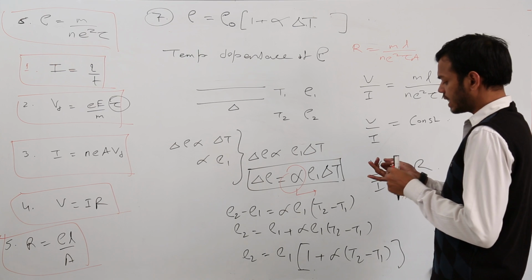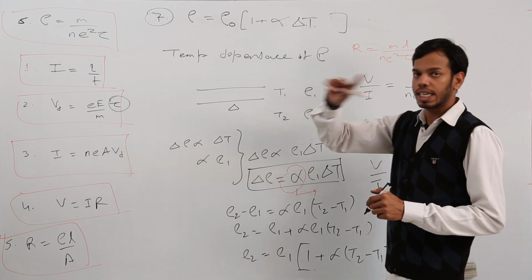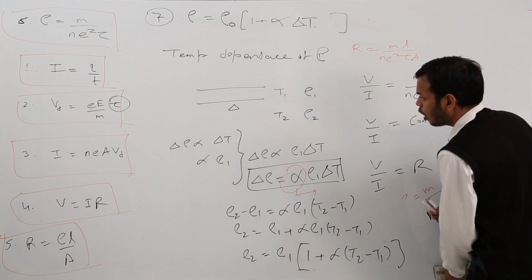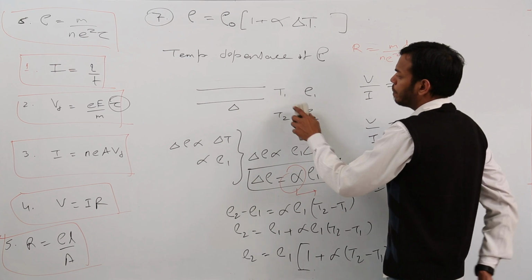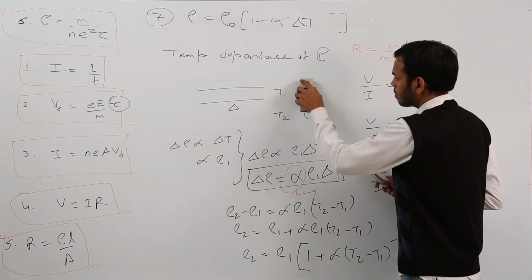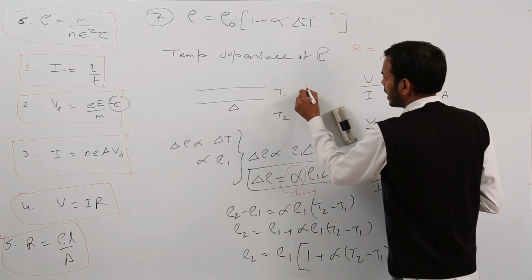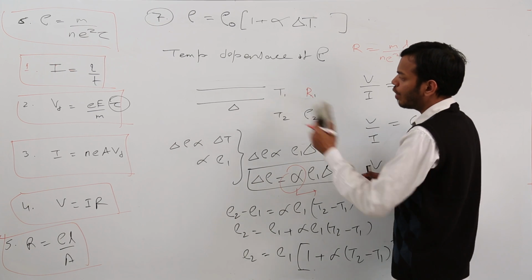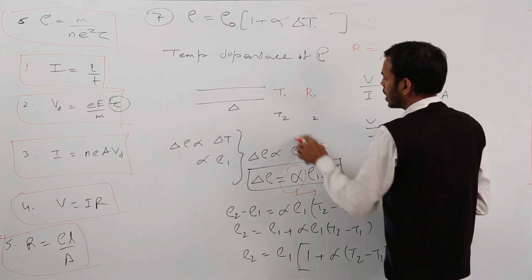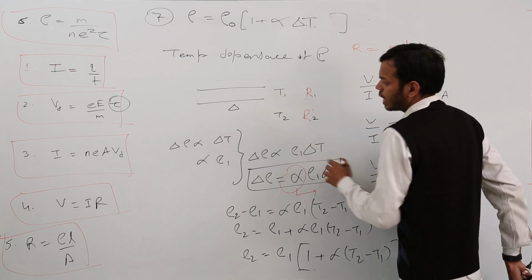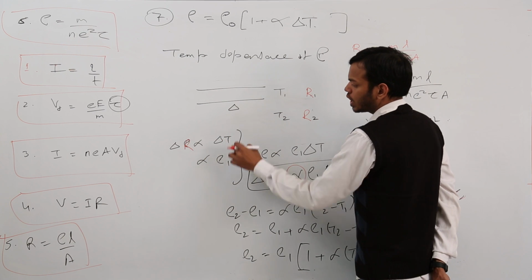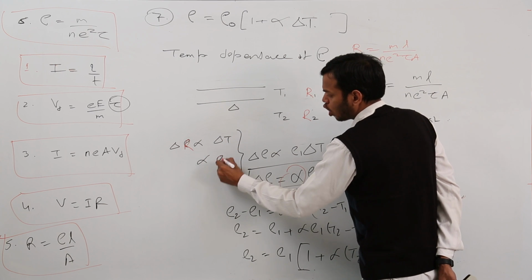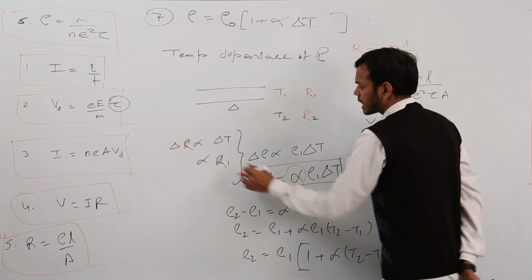Now if you do the same steps for resistance, see how things are going to change. Consider initial temperature T1 with resistance R1, and when you increase the temperature, resistance becomes R2. Similarly, change in resistance will be proportional to change in temperature, and also proportional to initial resistance.